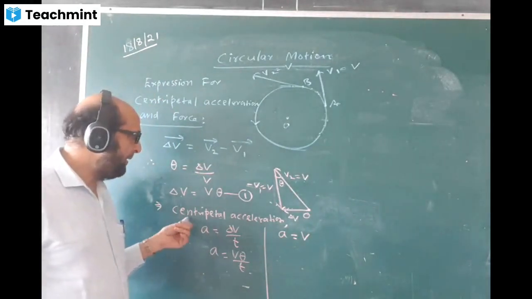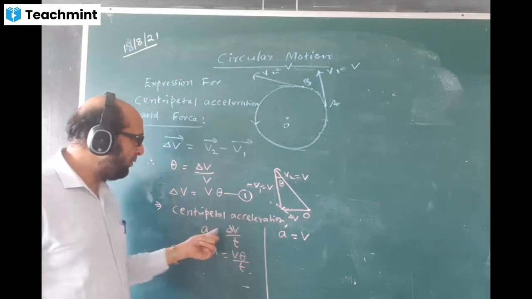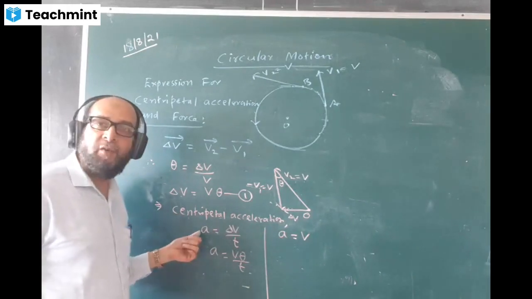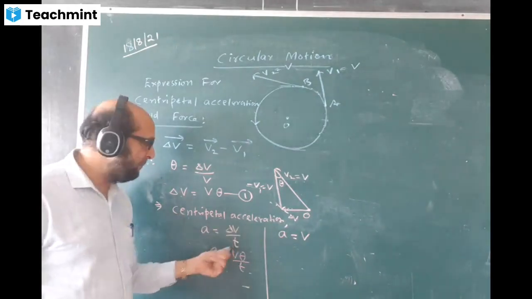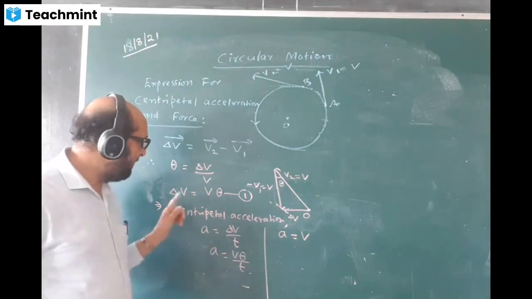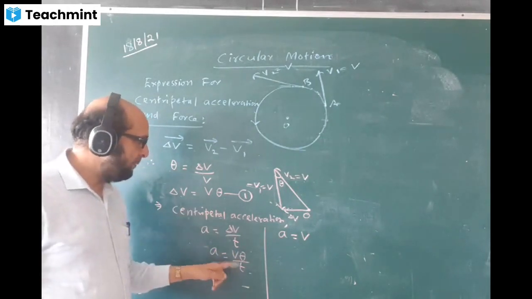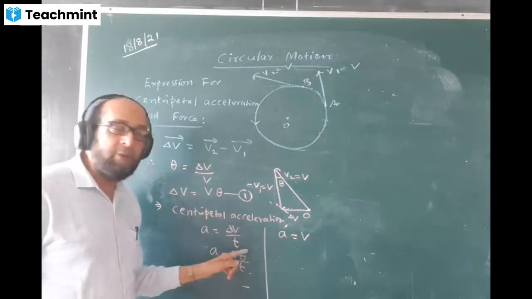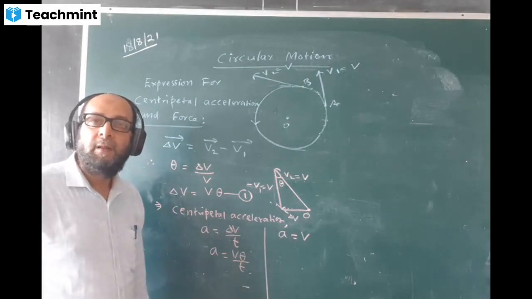We are back. Centripetal acceleration formula: a is equal to delta V by time. You know the acceleration formula, change in velocity by the time. The delta V value I'll put here as V theta, by time. V I'll keep as it is. Theta by T, what is it called? Tell me. Theta by time, what do we call it?